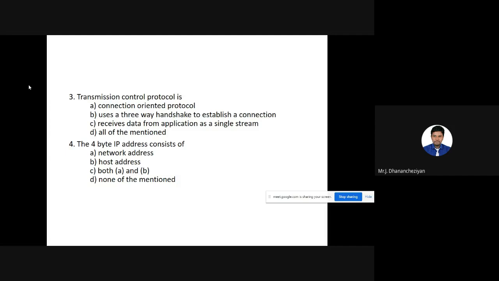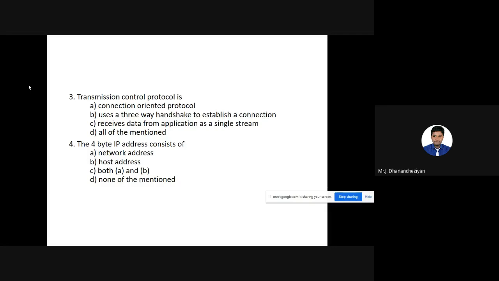So the question is, TCP is a connection-oriented protocol, it uses three-way handshake to establish a connection, receives data from application as a single stream, all of the mentioned. For this question, I think we can answer hands down because we know TCP is a connection-oriented protocol and it uses the three-way handshake mechanism for establishing a connection, and it prefers stream-based data services. So for the third question, our option can be D, all of the mentioned.